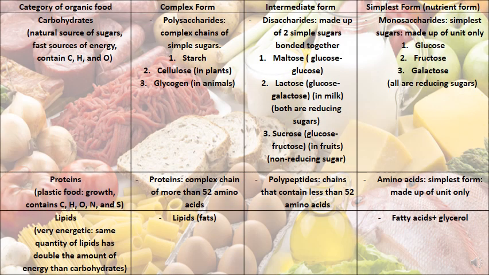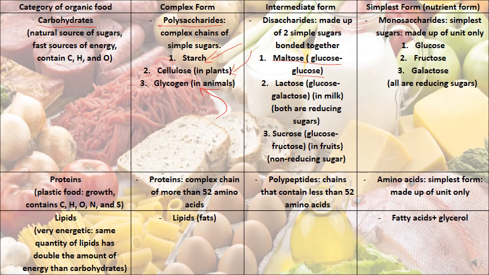This slide summarizes the different categories of organic food and their different forms: complex, intermediate, and simplest. For carbohydrates, the complex forms are called polysaccharides, long chains of simple sugars, like starch, like cellulose in plants, and glycogen in animals. The intermediate form is made up of two simple sugars connected and bonded together. For example, maltose is glucose and glucose.